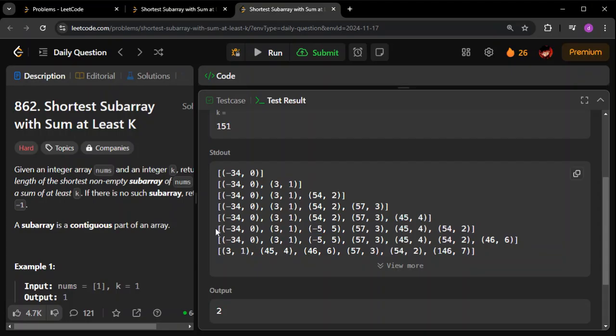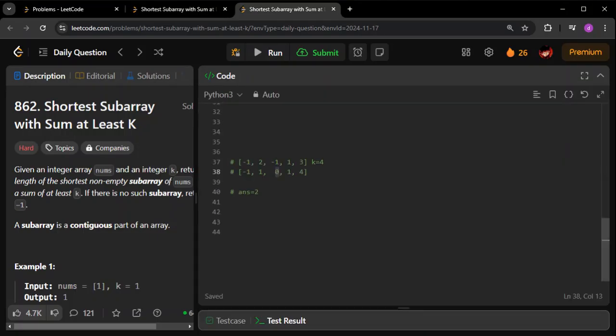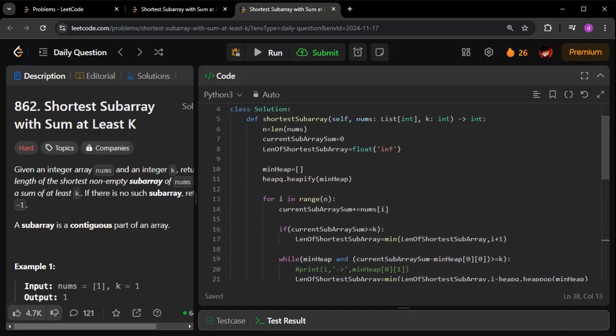So what I'm trying to tell is that when we are using a heap, heap will only keep the smallest element in the zeroth place. That is, -31 is the smallest that we know for sure. But if you have to get the second smallest element, first you have to pop it out, and then again check the zeroth index. This is something I want to tell you so that you don't make the mistake here. Okay, so let us quickly see the solution now.